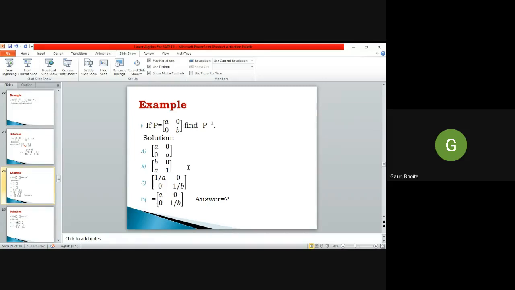So find out the answer. You can use the previous rule for finding the inverse of a 2 by 2 matrix, or you can use another trick also. So start solving.